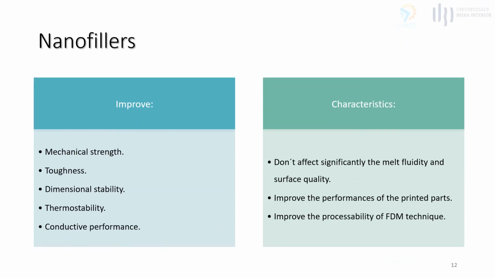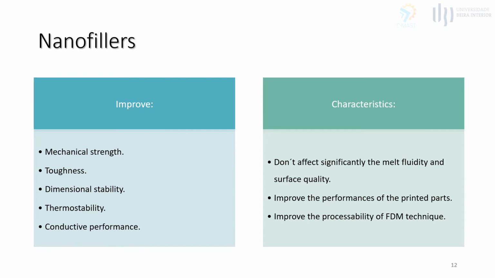The literature presents us with a large number of studies on the introduction of nanoparticles in polymeric materials, and it is unanimous that the use of small quantities of nanoparticles will significantly improve mechanical strength, rigidity, toughness, dimensional stability, thermostability, aging resistance, and conductive performance of the materials. For these reasons, polymeric nanocomposites have caught the attention of the science community.